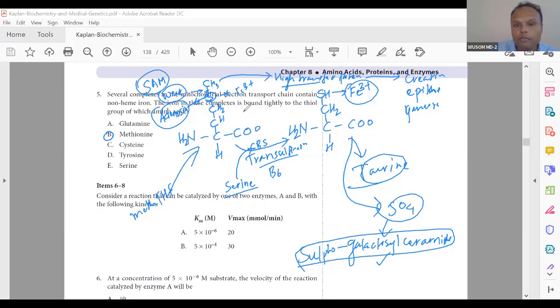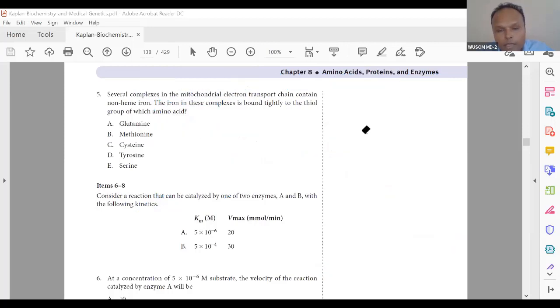Cysteine and methionine, these sulfur-containing amino acids, become very important because the disorder homocystinuria is related to them. So understand why I'm focusing repeatedly on the sulfur-containing amino acids. When you study sulfur-containing amino acid metabolism, you are at the same time also studying vitamins.